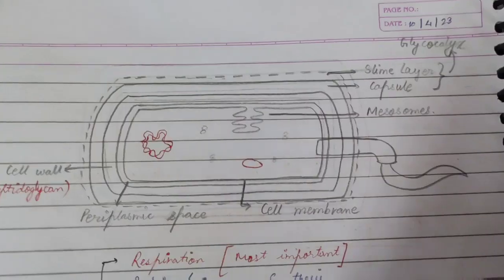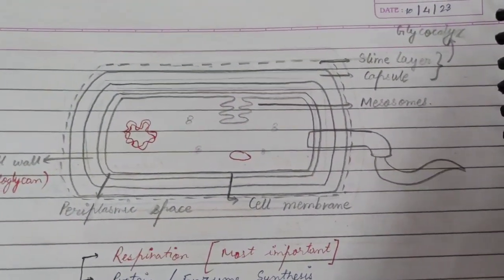Now we also discussed prokaryotic and eukaryotic cells. In the last class we discussed the differences between prokaryotic and eukaryotic cells, the plant cell and animal cell, and we also discussed the bacterial cell. So let us discuss more about the bacterial cell and know the differences between prokaryotic and eukaryotic cells. Let us start with today's topic. Let us first visualize the diagram to get it more clear. This is a simple diagram of a bacterial cell.